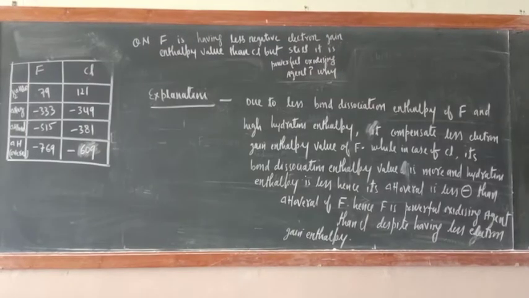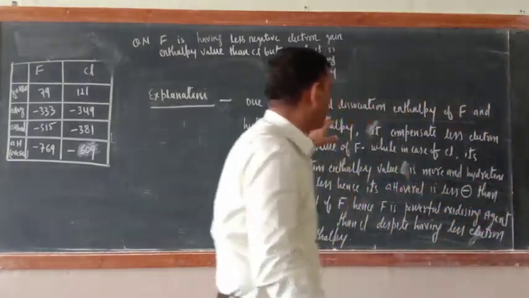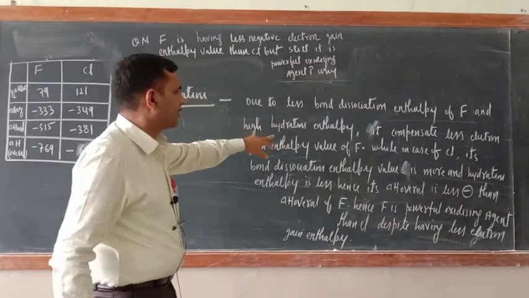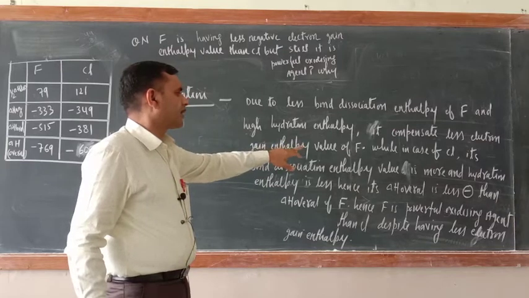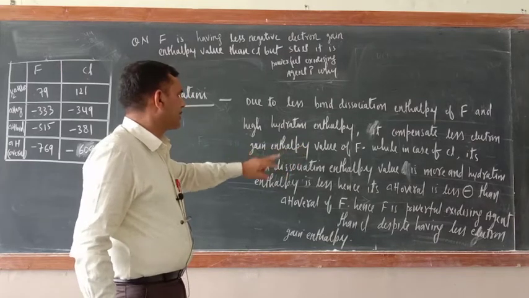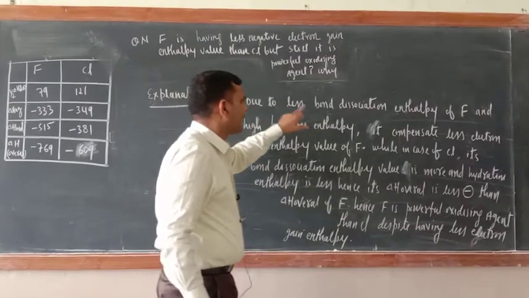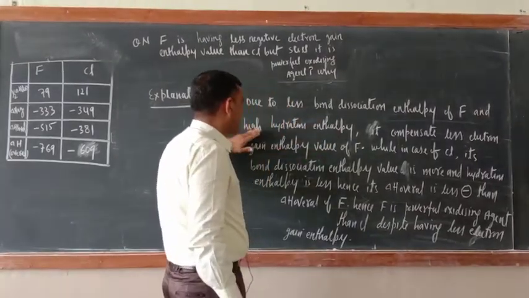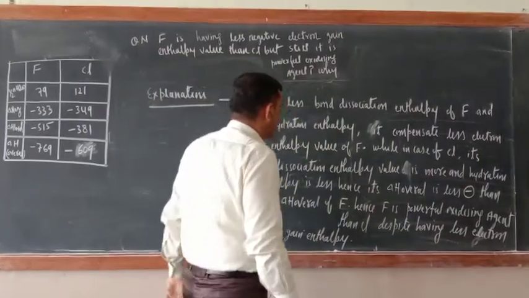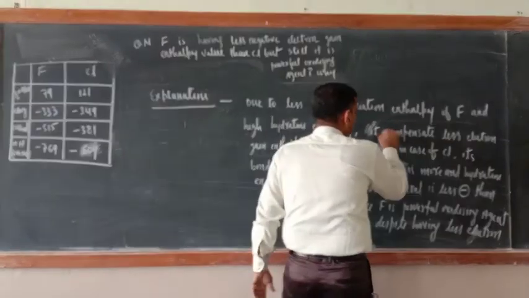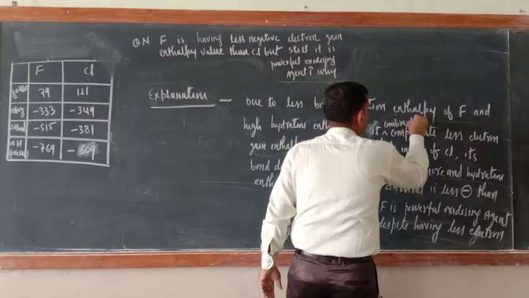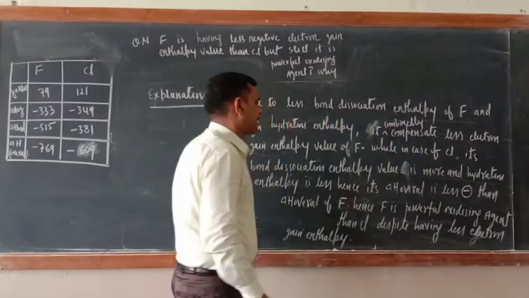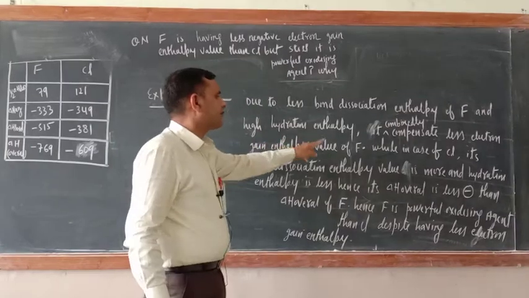So answer also I wrote here. Okay, due to less bond dissociation enthalpy of fluorine and high hydration enthalpy, it combinedly compensates less electron gain enthalpy of fluorine.